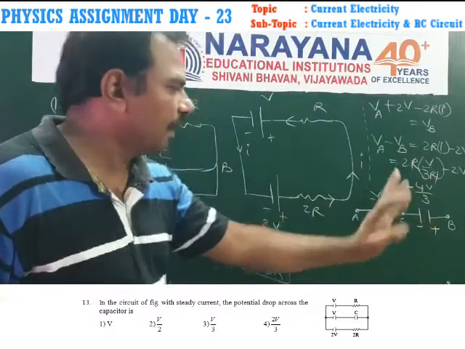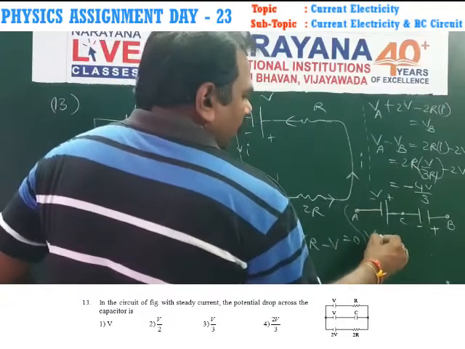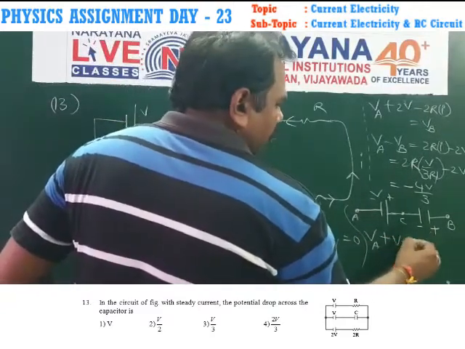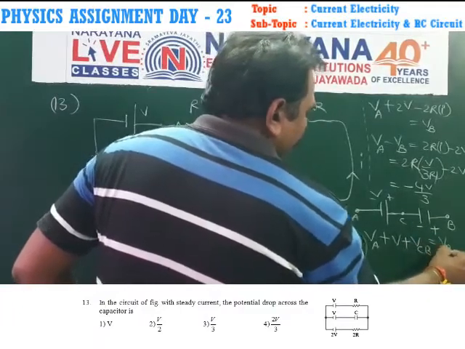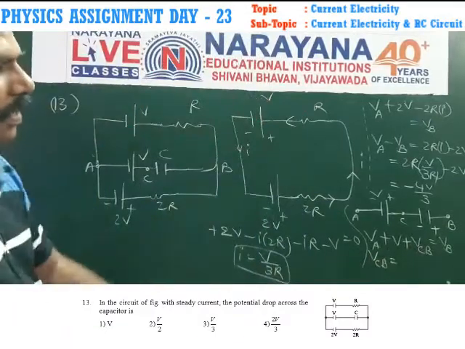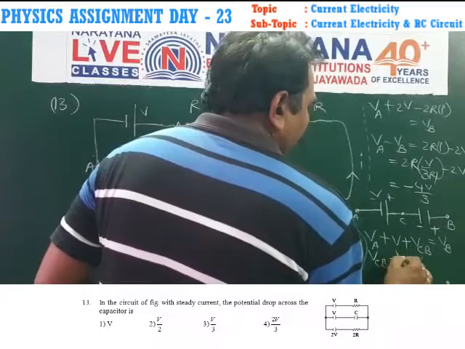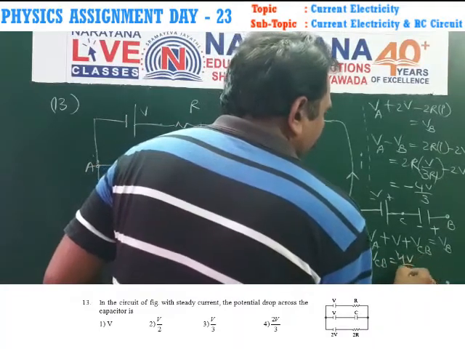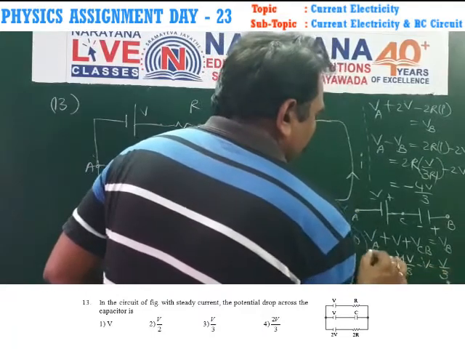So VA plus V plus the potential difference across the capacitor VCB is equal to VB. From this, VCB is equal to 4V by 3 minus V. We get V by 3 potential.